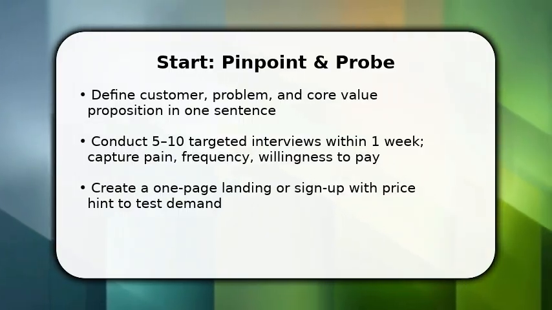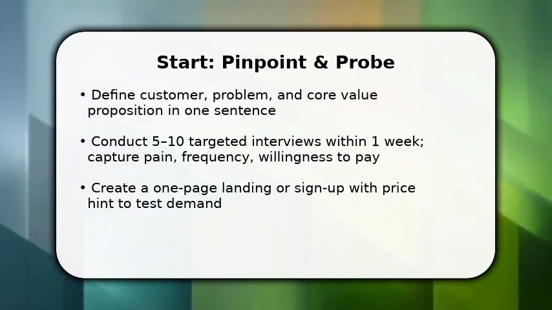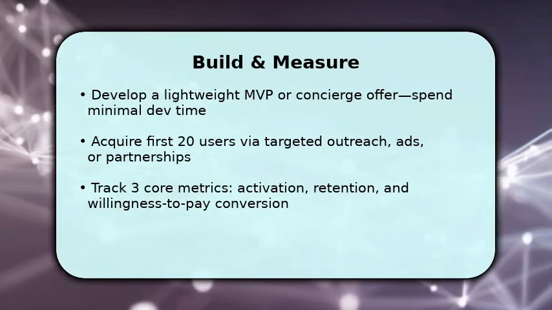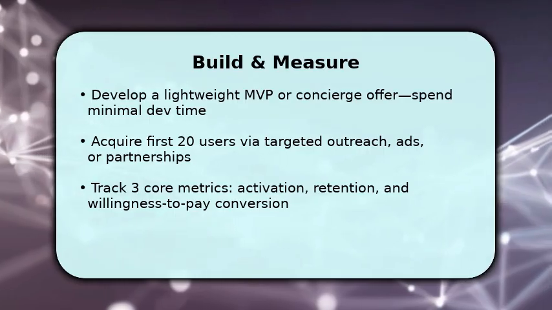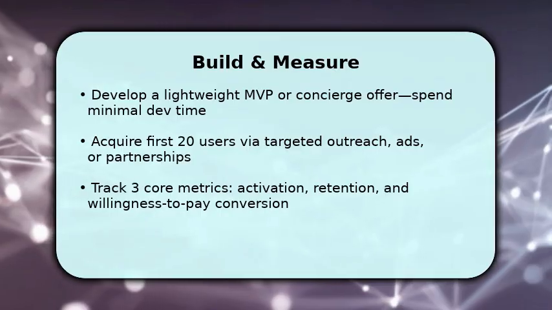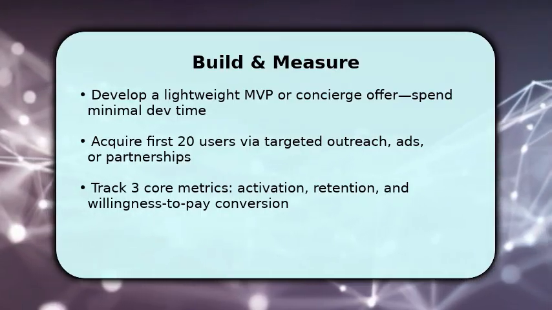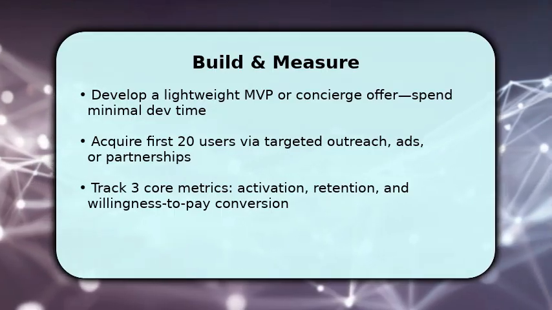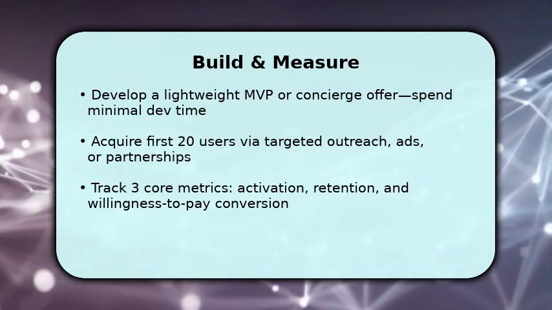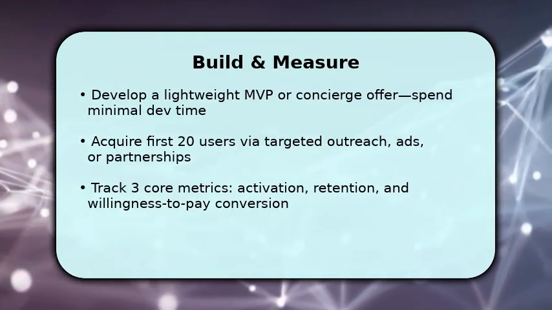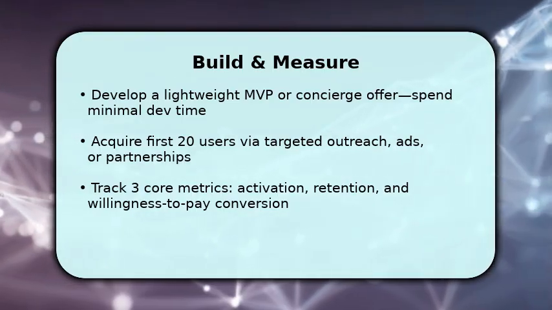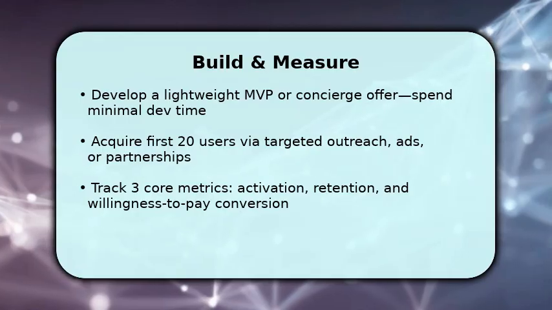You now convert validated demand into action by launching a rapid MVP or concierge service. This proves delivery before heavy investment. Then acquire the first 20 engaged users through direct outreach, niche ads, or partner referrals so you can observe behavior. Make sure to instrument and measure 3 core metrics: activation, retention, and actual payment conversion, because these show real product-market fit. Once you collect data, iterate product and pricing in short cycles to improve those metrics.